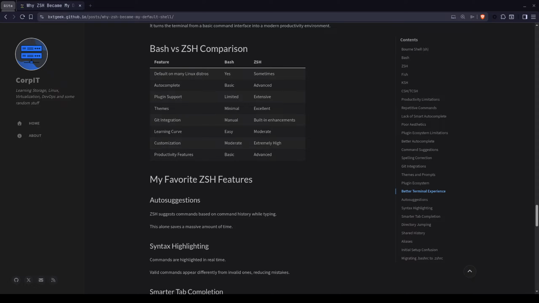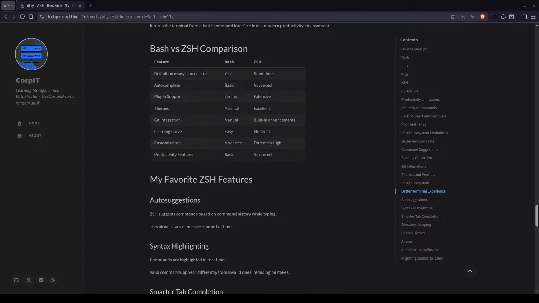Did I face any problems? Of course, switching was not completely perfect. Initially, the setup felt a little overwhelming. There were themes, plugins, prompt engines, frameworks, and migrating from .bashrc to .zshrc took some time too. But thankfully, ZSH maintained good compatibility with Bash, so the migration was easier than I expected.